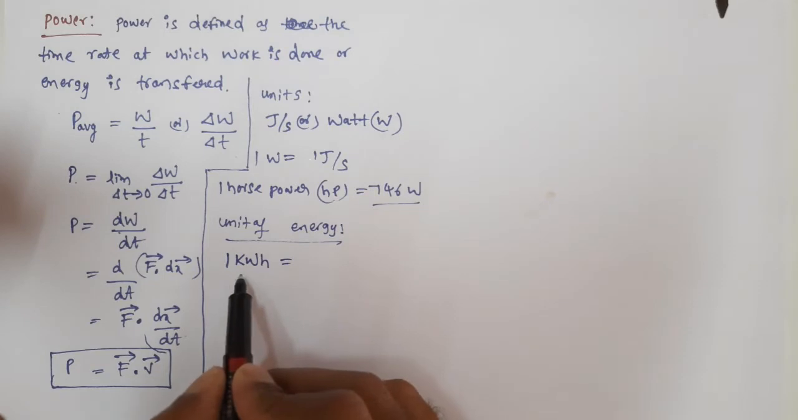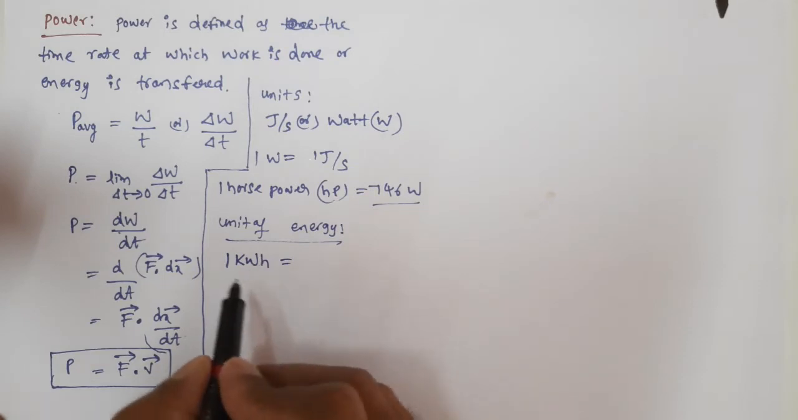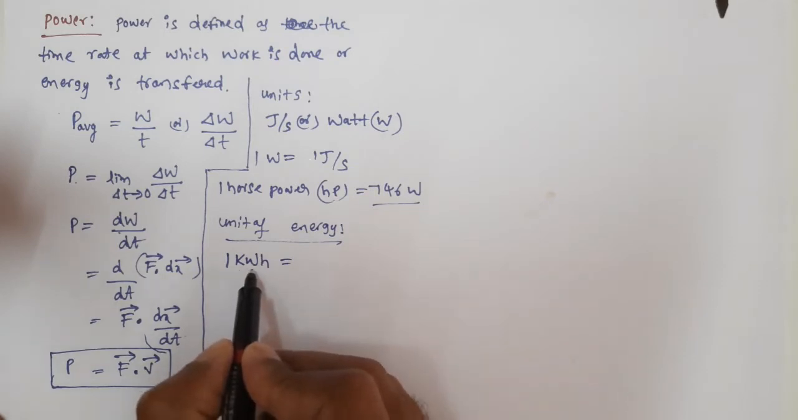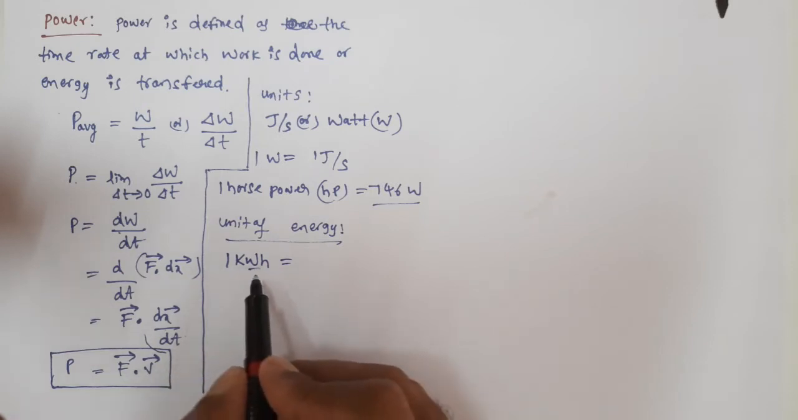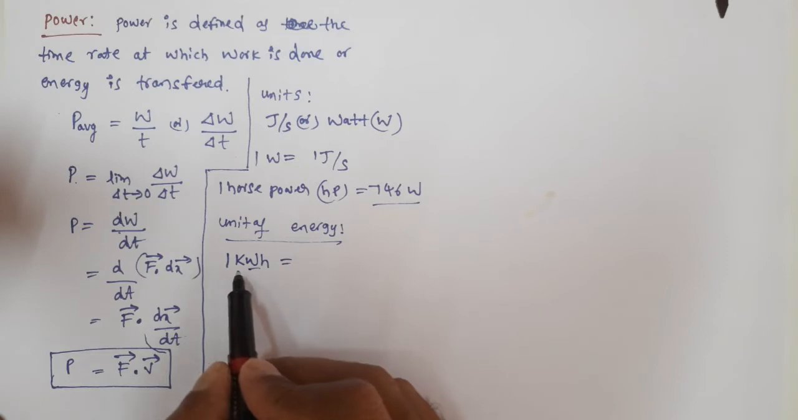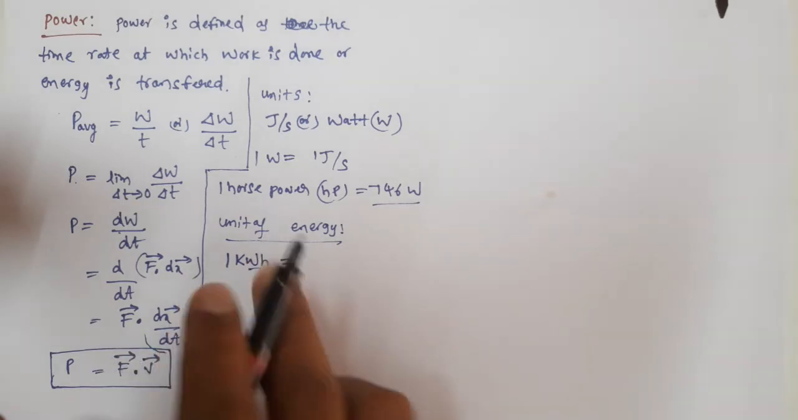Yes. So 1 kilowatt hour is the unit of energy. Of course, here we have kilo and watt. What is the unit of watt? Watt is the unit of power, right? But we don't have only 1 kilowatt. We also have hour. So now let us simplify.